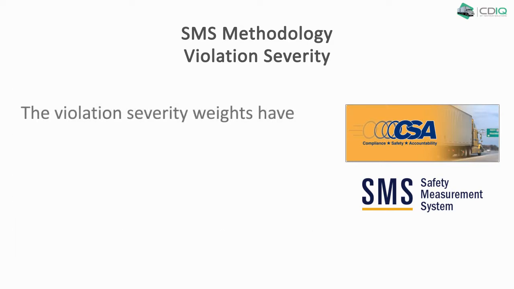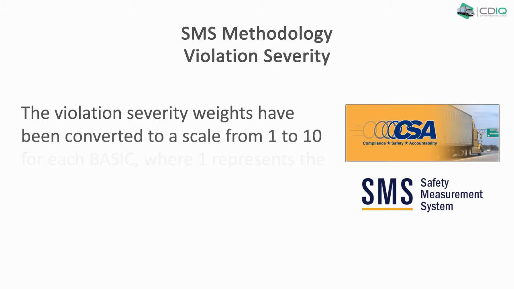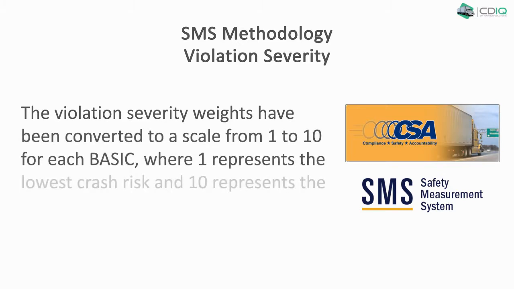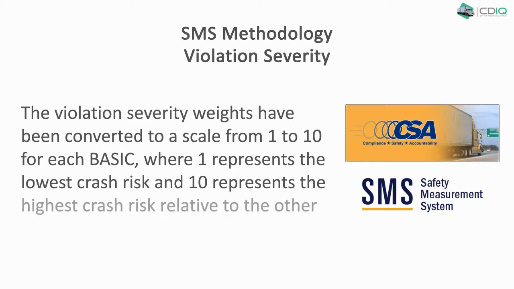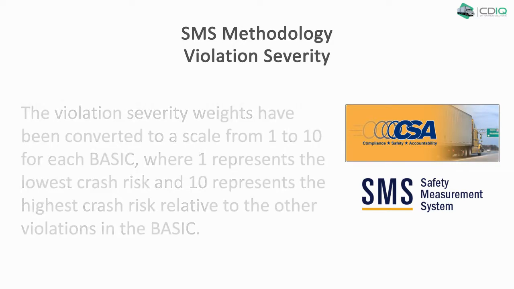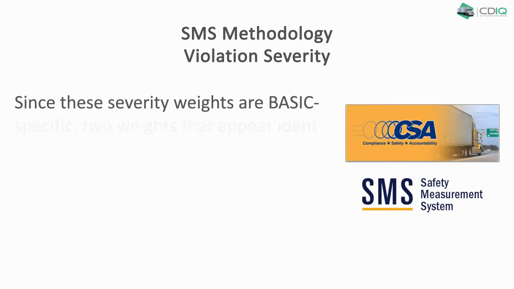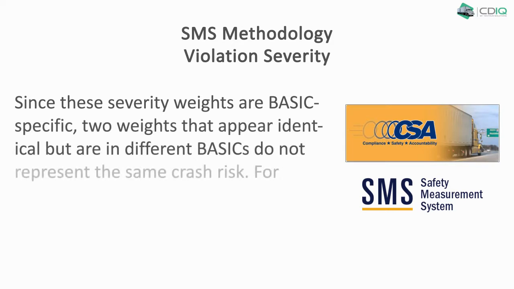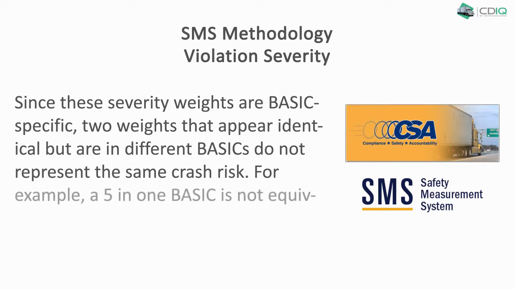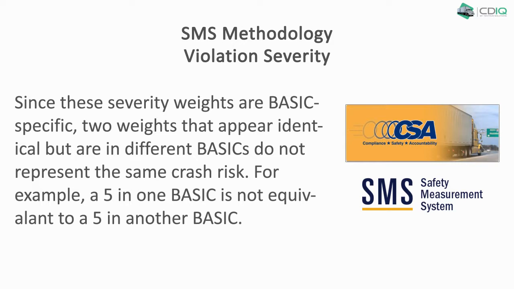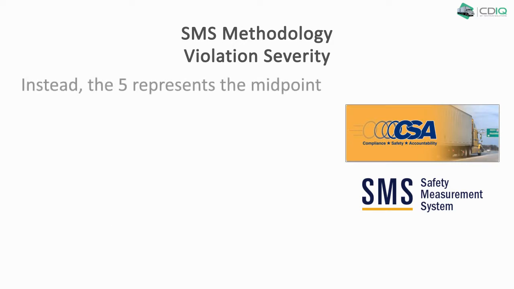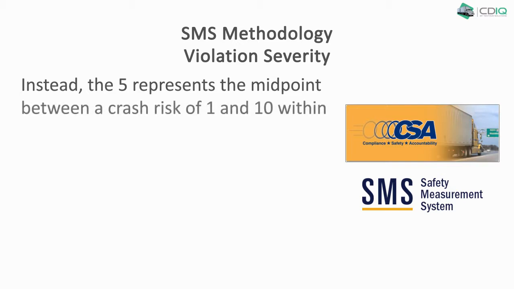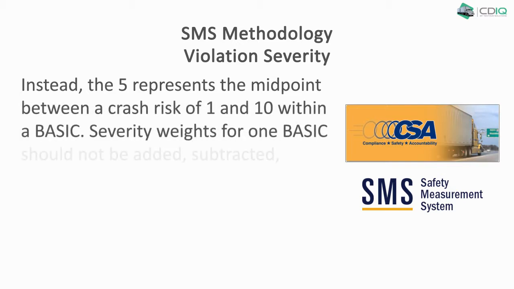The violation severity weights have been converted to a scale from 1 to 10 for each basic, where 1 represents the lowest crash risk and 10 represents the highest crash risk relative to other violations in the basic. Since these severity weights are basic specific, two weights that appear identical but are in different basics do not represent the same crash risk. For example, a 5 in one basic is not equivalent to a 5 in another basic. Instead, the 5 represents the midpoint between a crash risk of 1 and 10 within a basic.